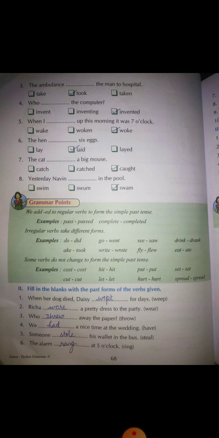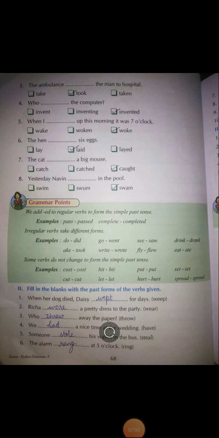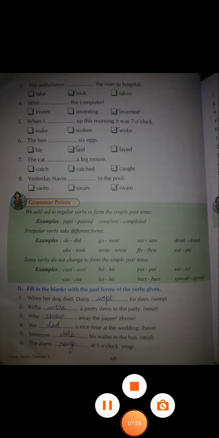For example, so students, we add ed to change the regular verbs into simple past tense. For example, we add pass. The word is pass, and we add ed to it to change it into simple past tense.